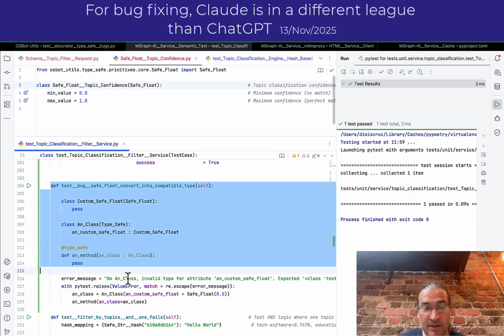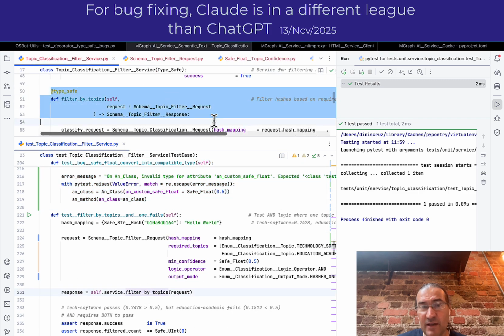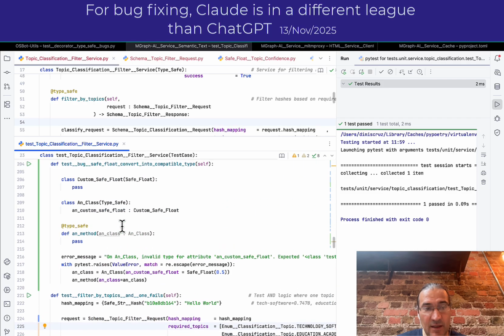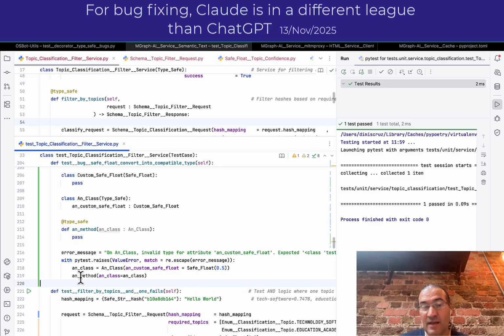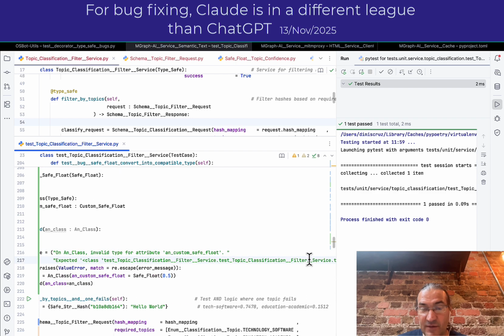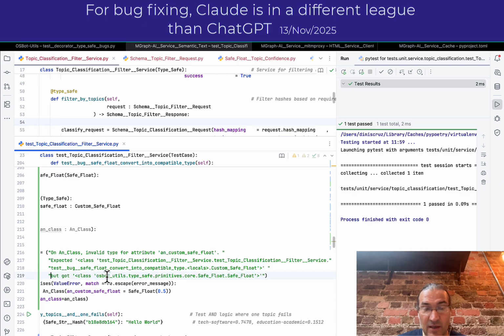So what I do in this case is I write the bug. This is a bug test, right? In fact, I actually thought the error was captured here on this type safe check, but actually the error is happening on the constructor. Anyway, I wrote a test here that replicates it. I have my custom float, which overrides that one. I have a class, and when I create a method here, it will execute it. It was actually raised here, which is a better case. You can see there's my error message: invalid case for type. I was expecting the type classification filter service custom safe float, but we got safe float, right?